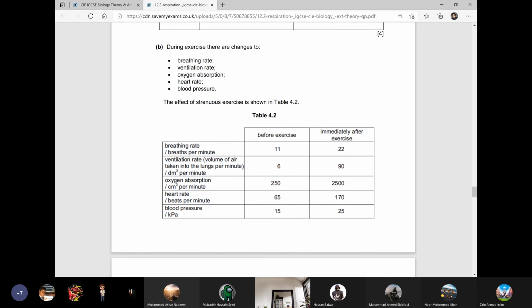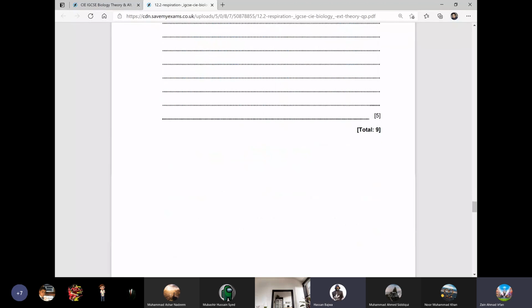Why does the heart rate increase? So that oxygen can reach the cells faster. Very good. So that the heart can pump the blood to the muscles, so that the maximum amount of oxygen and nutrients can reach the muscle cells. And why does the blood pressure increase? It's obvious. When the heart pumps faster, definitely the blood pressure will increase. Understood, everyone? Yes, sir.